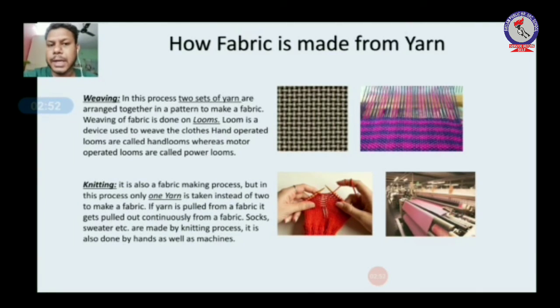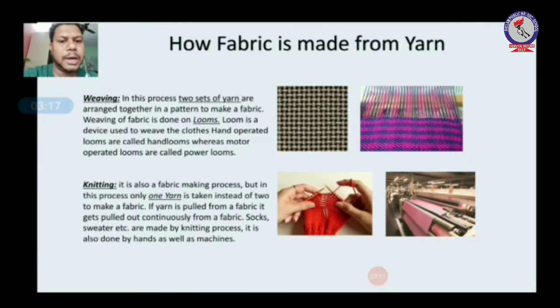Now we will talk about knitting. Knitting is also a fabric making process, but in this process only one yarn is taken instead of two. Only one yarn is used to make a piece of fabric. If the yarn is pulled from a fabric, it gets pulled out continuously from the fabric. So only one thread is used. Examples like socks, sweater, etc. These are made with the help of the knitting process.